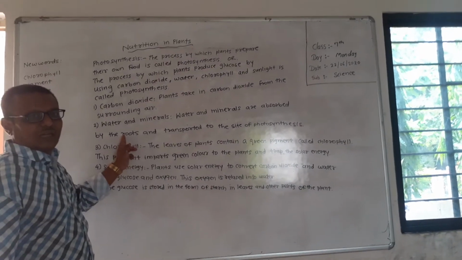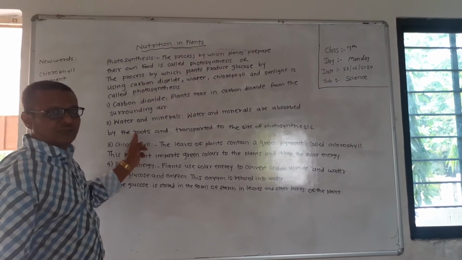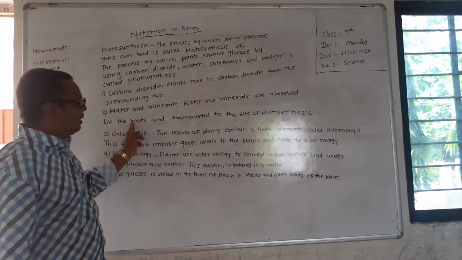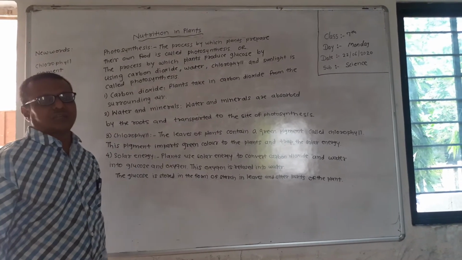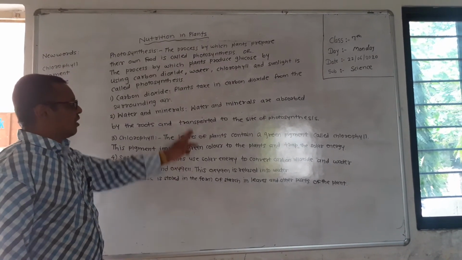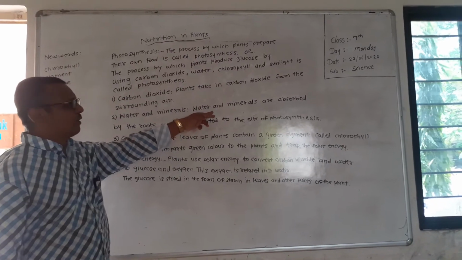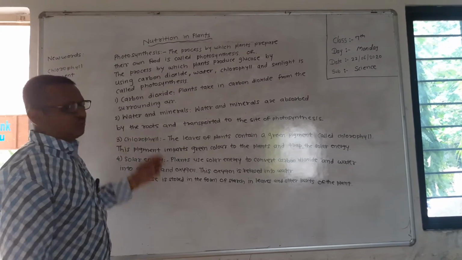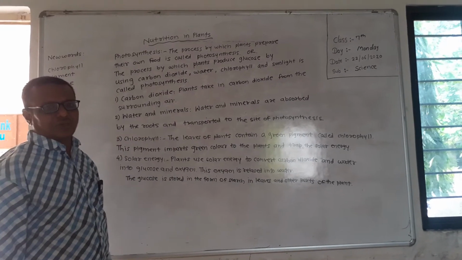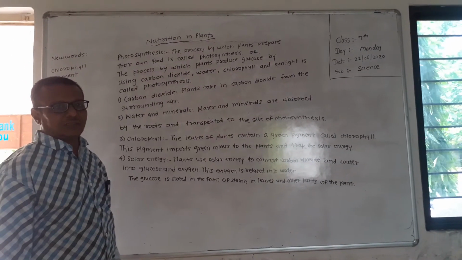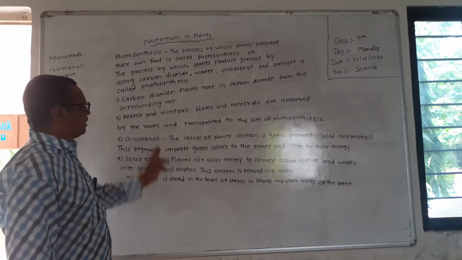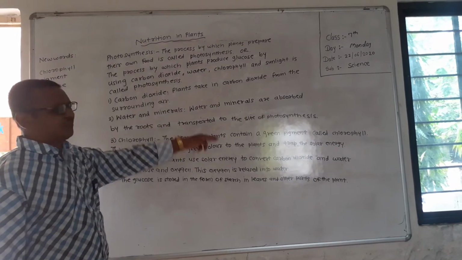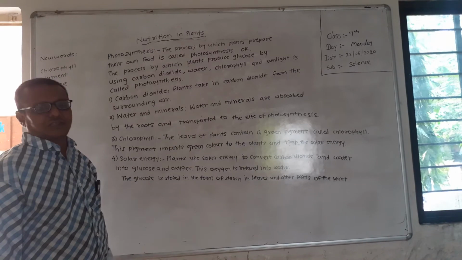Water and minerals are absorbed by the roots of green plants from the soil and then transported to the site of photosynthesis.